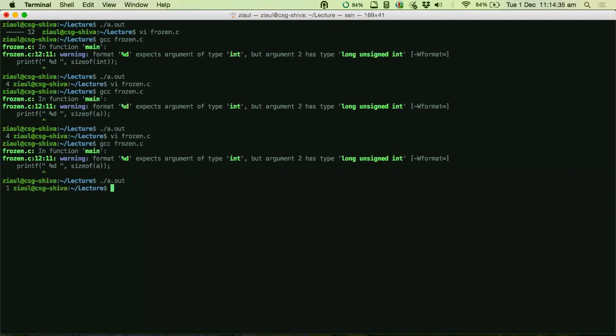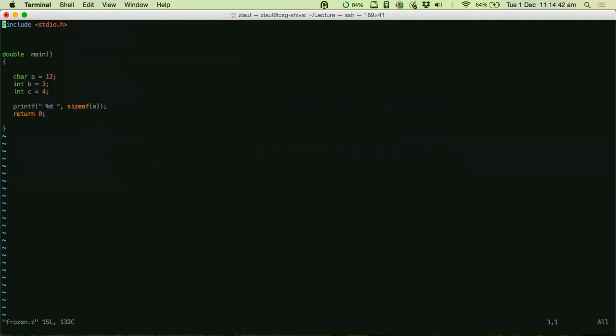See, now I see it as 1. That means that same space, which you were calling a, is now just 1 byte long, 1 byte wide, because I have changed the type of the variable to a character rather than an integer.